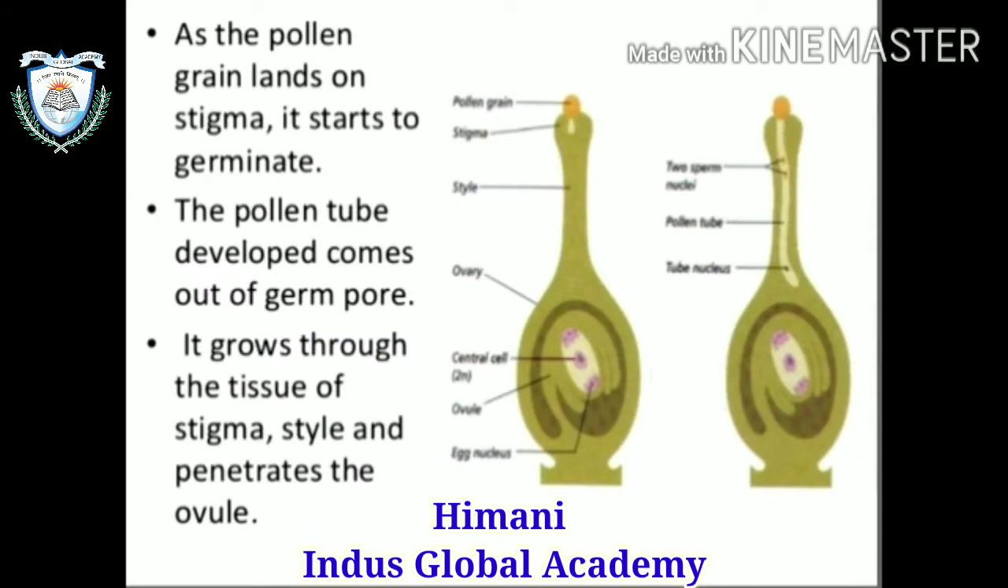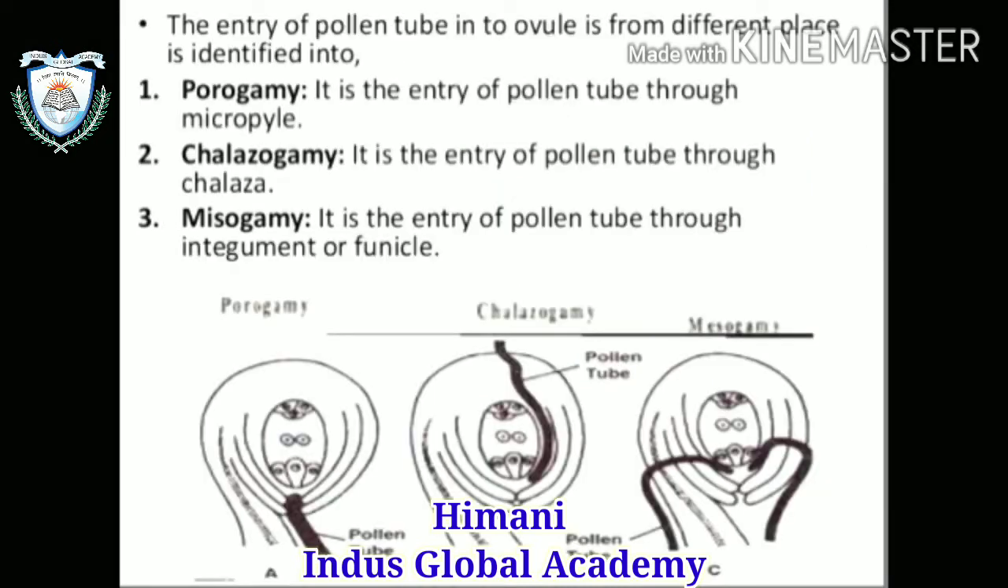As the pollen grain lands on the stigma, it starts to germinate. The pollen tube develops and comes out of the germ pore. I told you what a germ pore is. Then it grows through the tissues of the stigma and style and penetrates into the ovule for further fusion. The entry of the pollen tube into the ovule, from different places, is identified into three types.